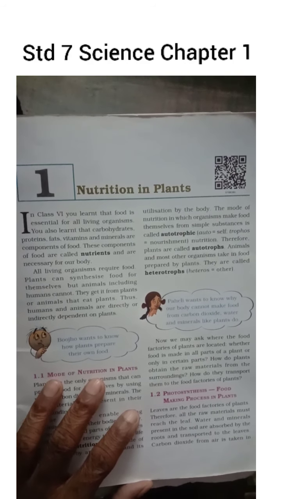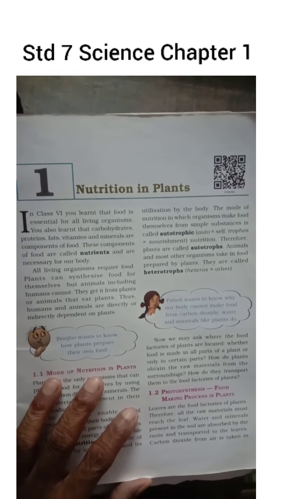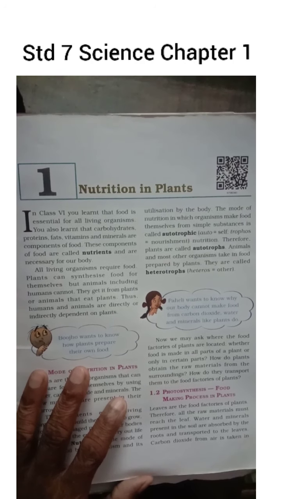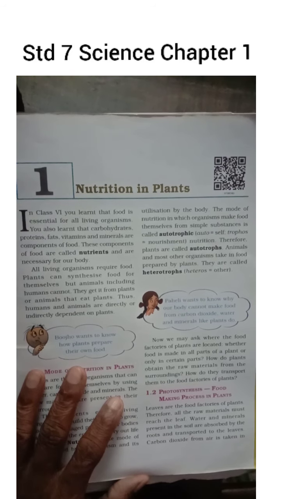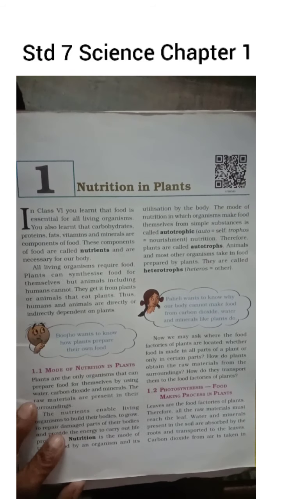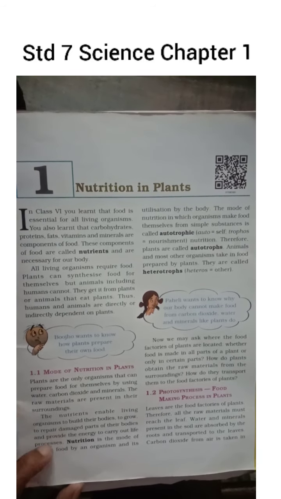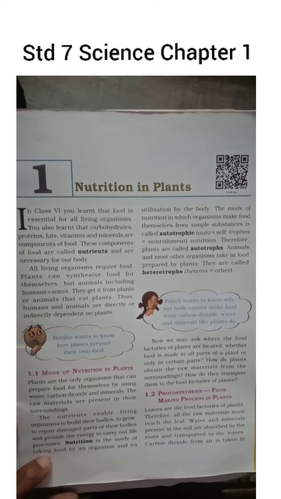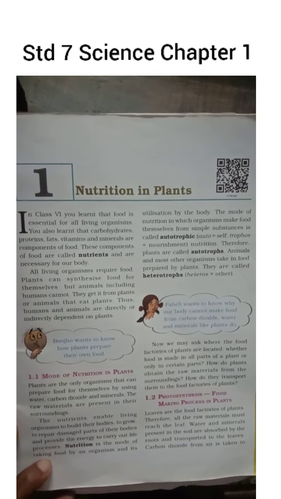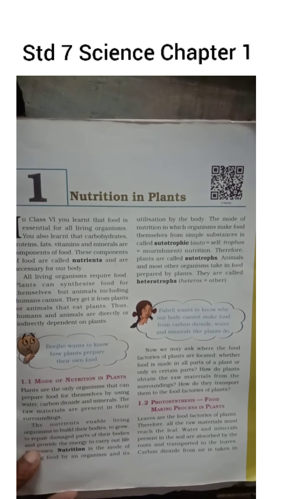In plants, nutrients are also necessary for the growth of plants. So today we have to discuss how nutrients are useful in plants. Now come to the mode of nutrition in plants. Plants directly prepare their food themselves, but animals cannot prepare their food directly.